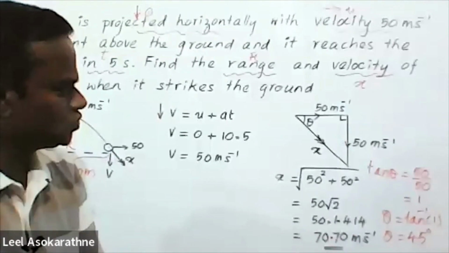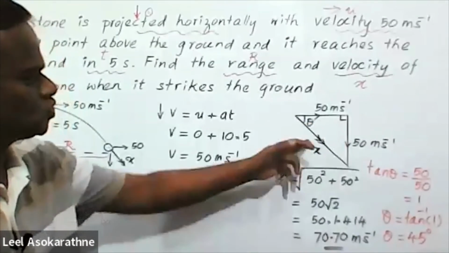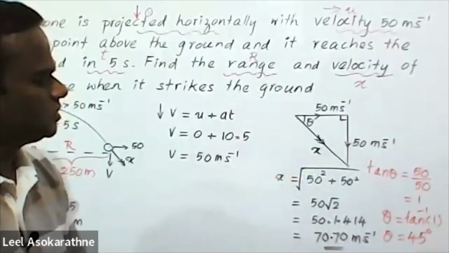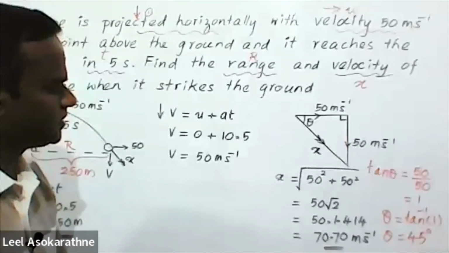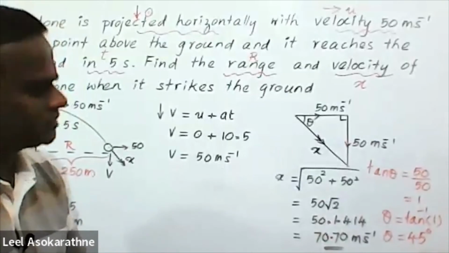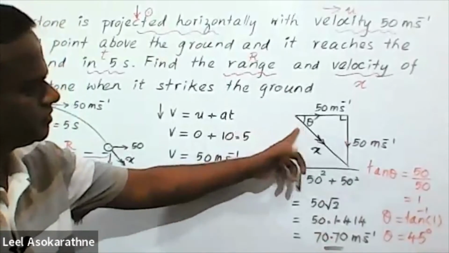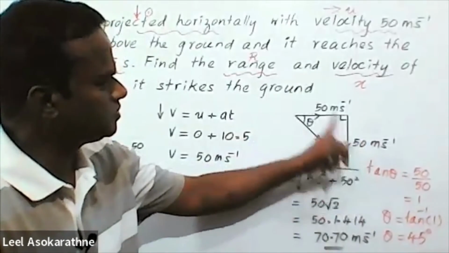If you need to give the angle as well, basically when we talk about velocity, we are bound to talk about the angle as well, but sometimes they do not worry about that. But anyway, here tan theta equals 50 over 50.